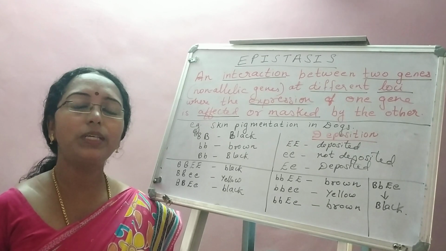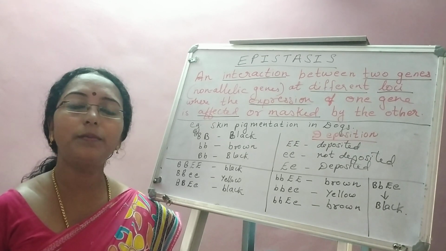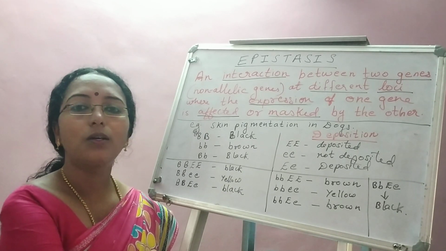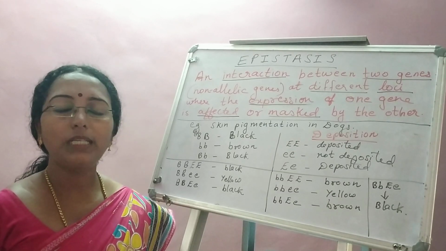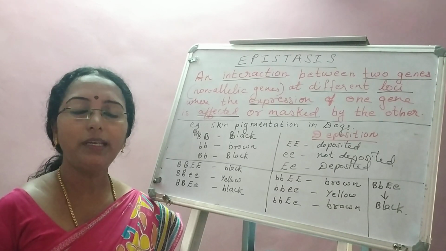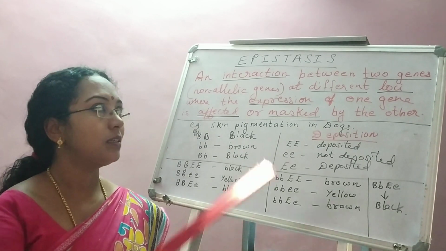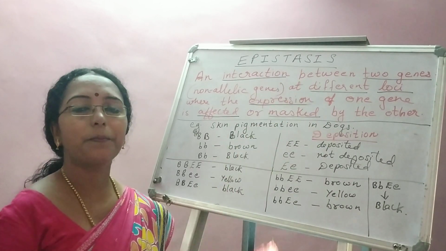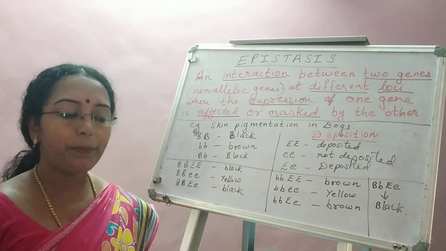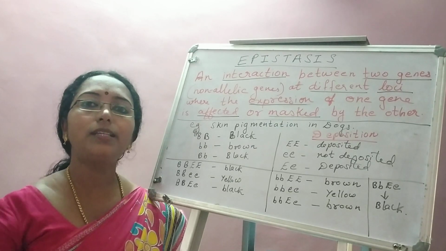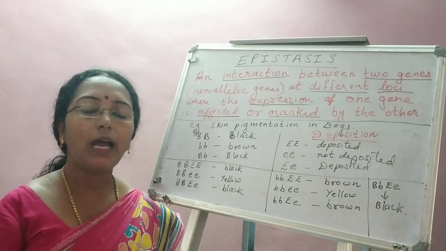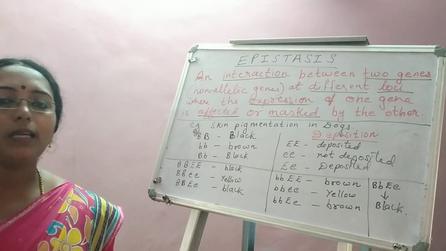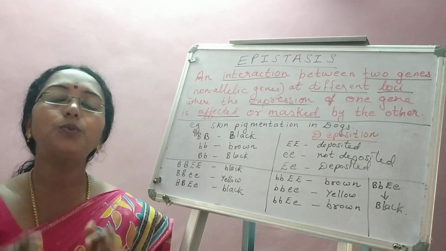As you all know, we are dealing with deviations from Mendelian principles, in which we have already completed incomplete dominance, codominance, polygenic inheritance, pleiotropy, and now a new aspect termed epistasis. Epistasis. Okay, now what is this epistasis? Epistasis literally means standing on and masking it. Okay, so here epistasis is interaction between two genes.